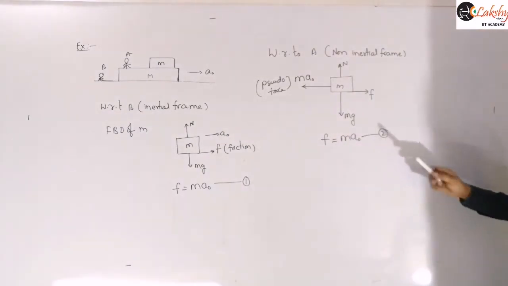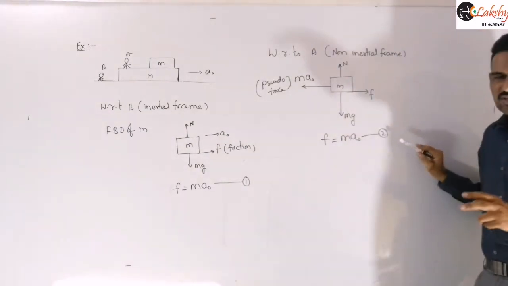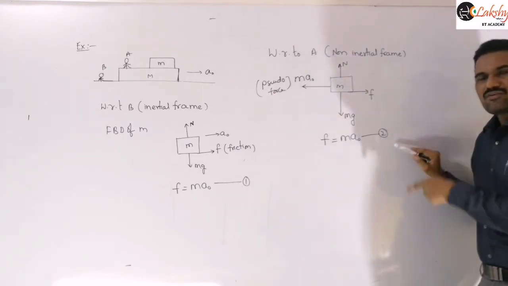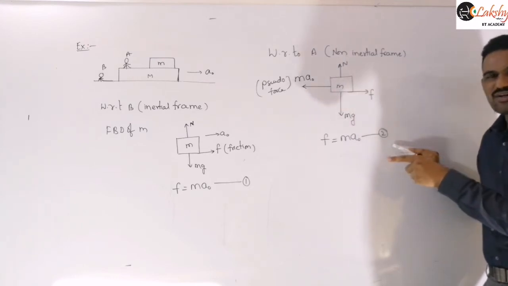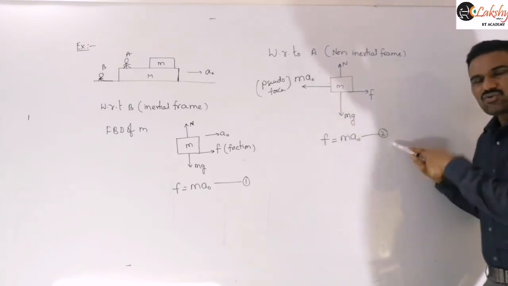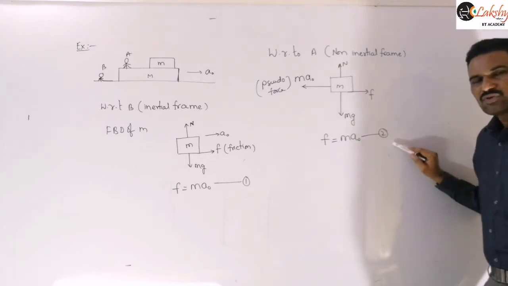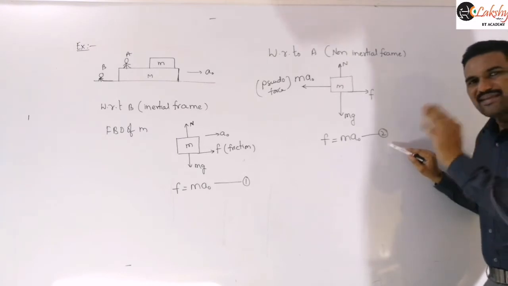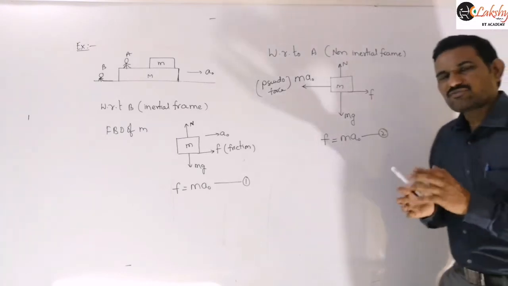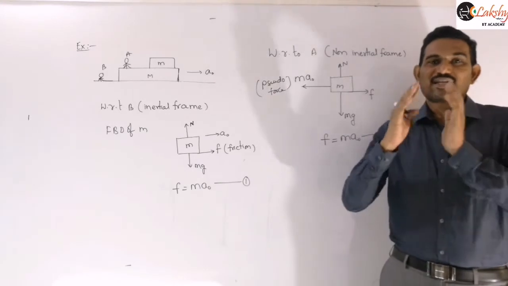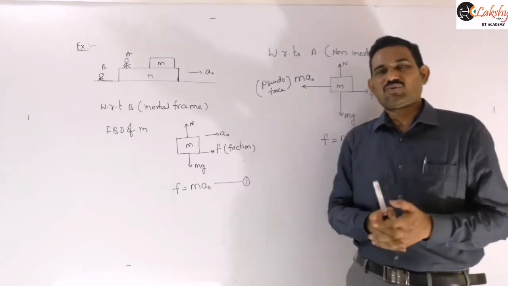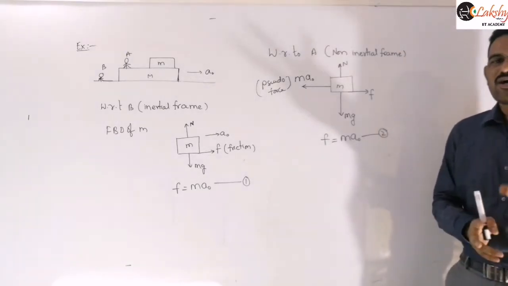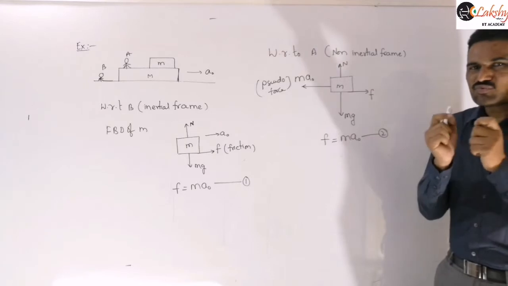Is it clear? Now you can observe that our final equations are the same, whether you are solving with respect to the inertial frame or with respect to the non-inertial frame. There also we are getting F is equal to ma0 and here also we are getting F is equal to ma0, right? That means if a problem is given to you, you can solve either with respect to the inertial frame or the non-inertial frame. The final answer you get will be the same, but the approach will be different. The approach means the situation will be different.